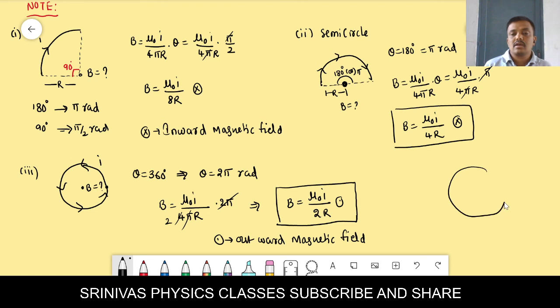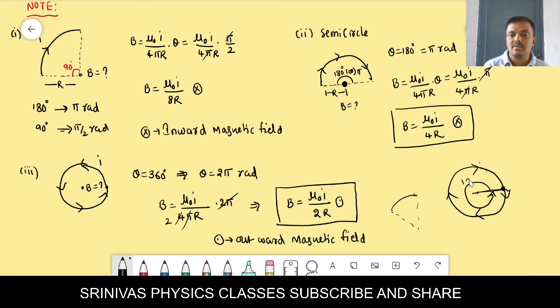This is a circular loop I am telling. We derived it especially for the circular loop; the day before yesterday I explained this topic. And here I am taking one point. Actually, what we have to do is know the angle. For that we have to take the two ends of the arc. But here there are no two ends. You take any one point, go around, and again come to the same point. This is the final point.